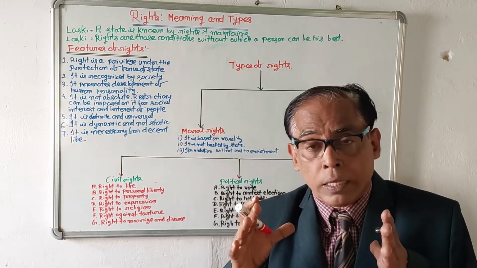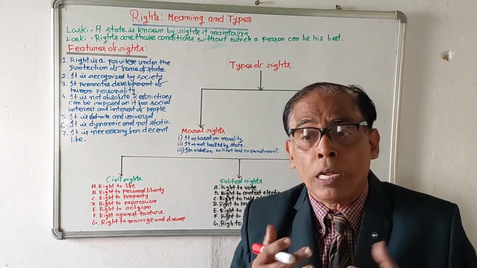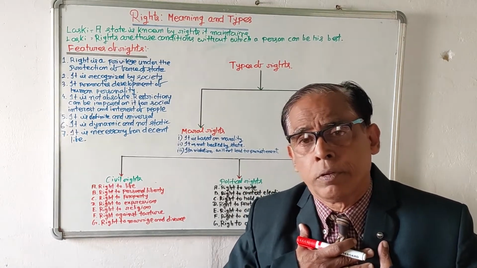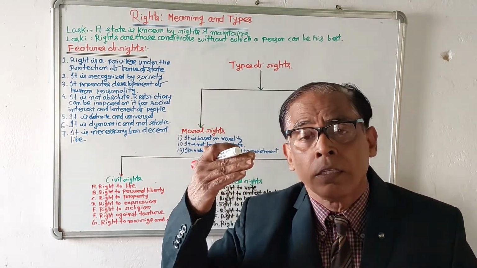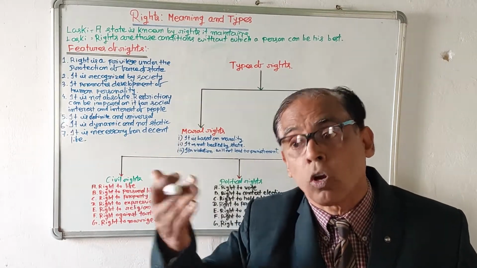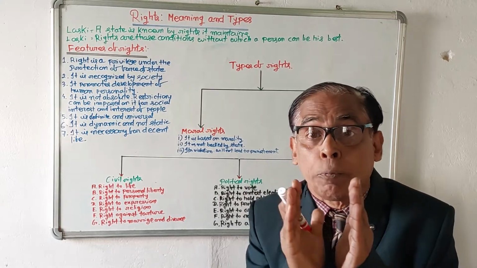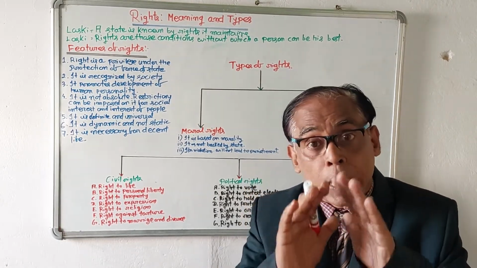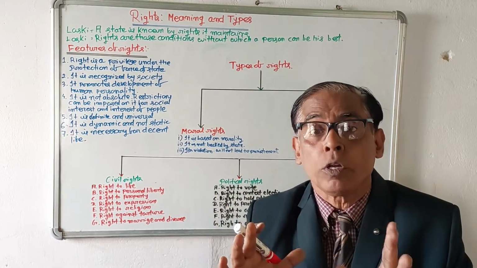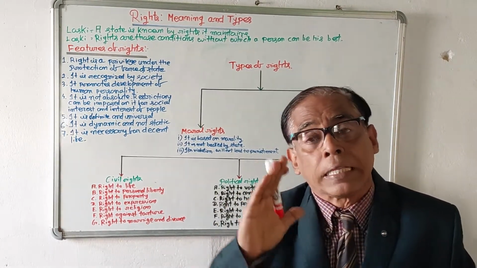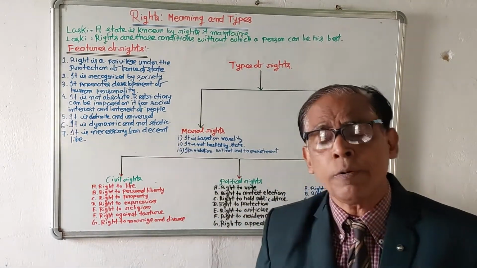everyone has the power to protect his life. If the life of any person is in problem, a person can seek the help of the state and the state will come forward. So right to life means every person can protect his life. If in the course of that any problem comes, a person can take the help of the state and the state will come forward. And number two, right to personal liberty.